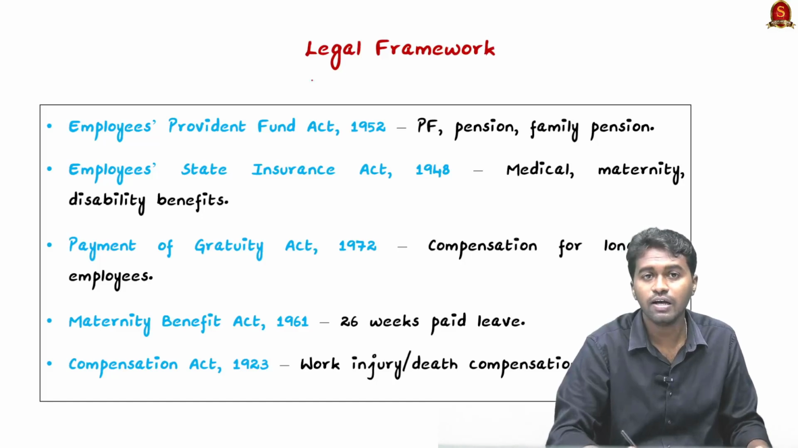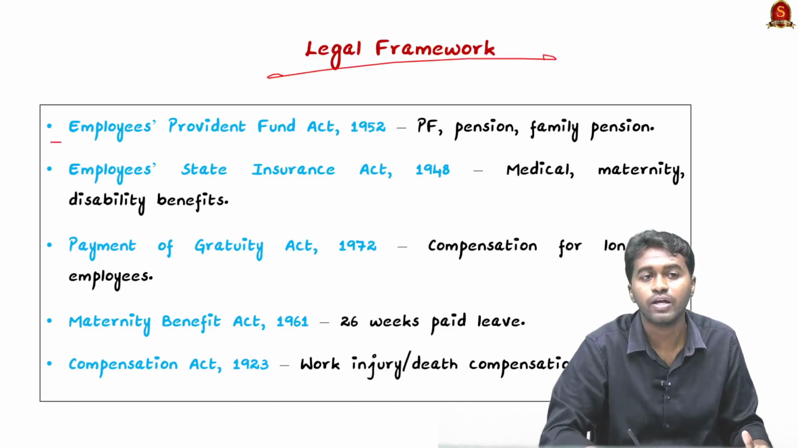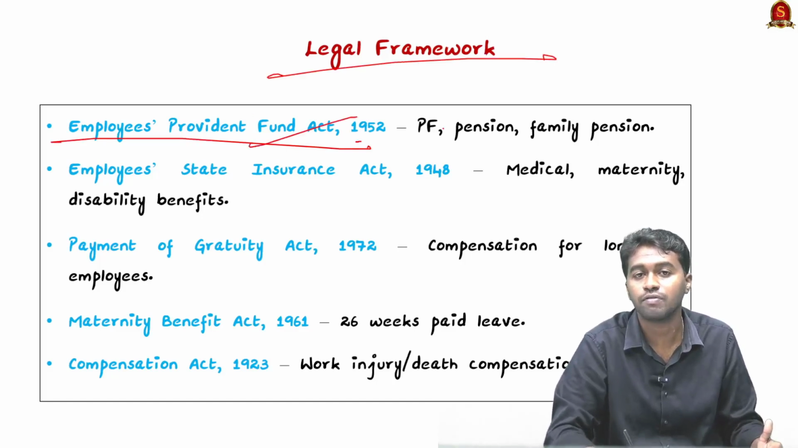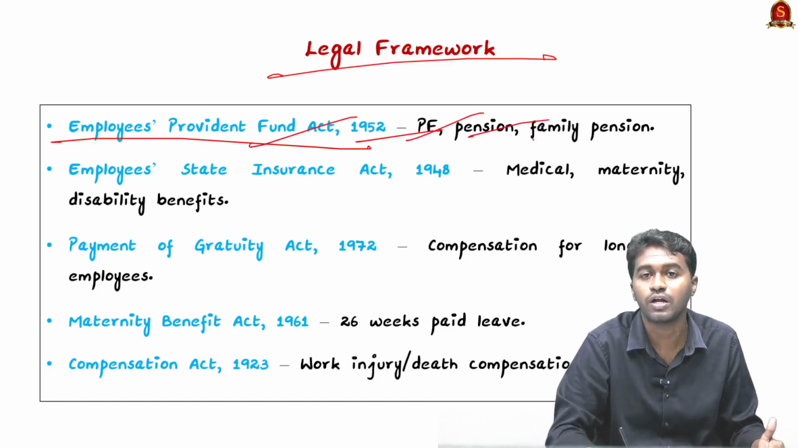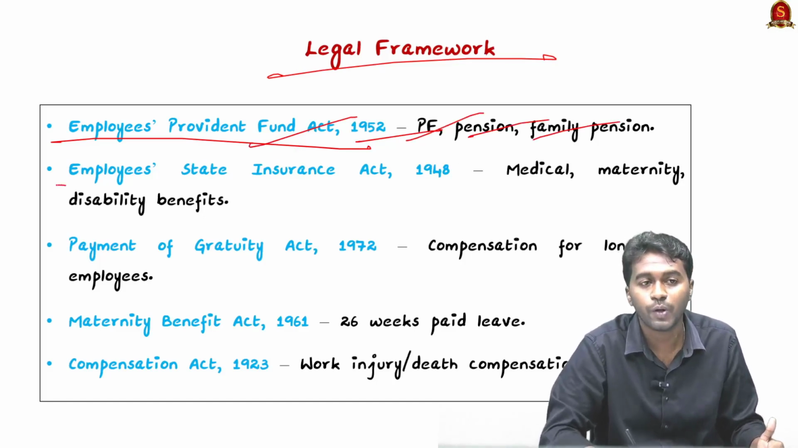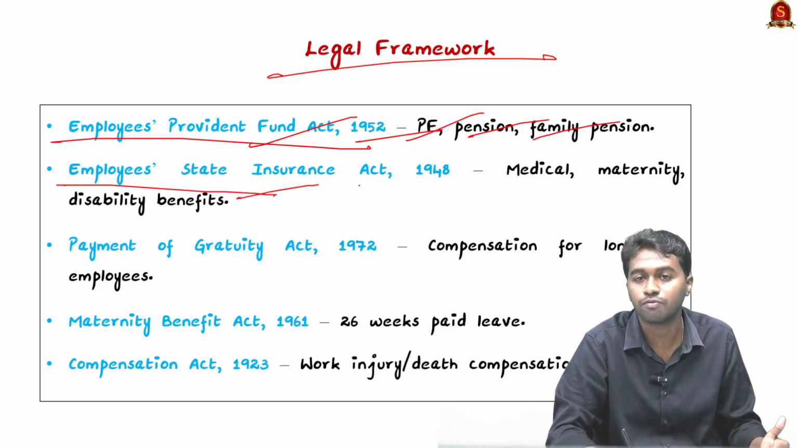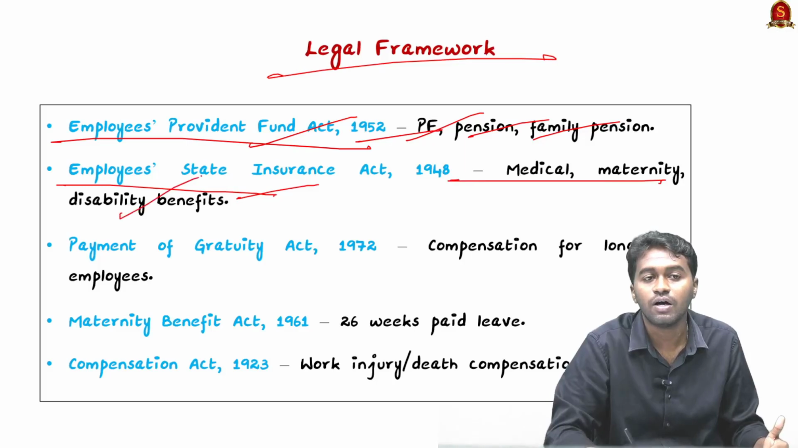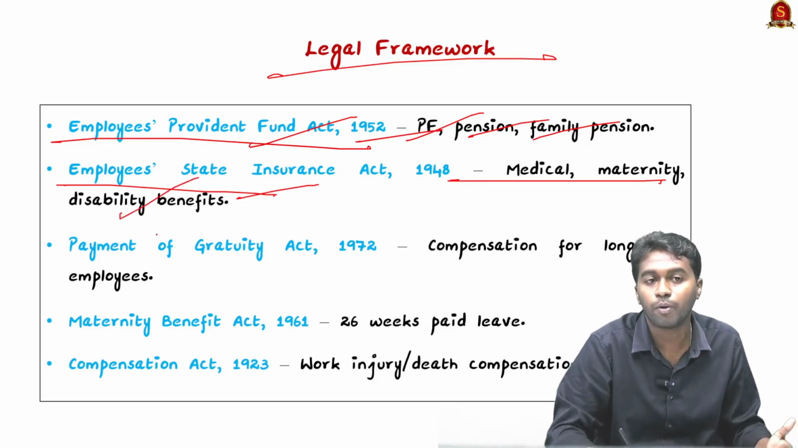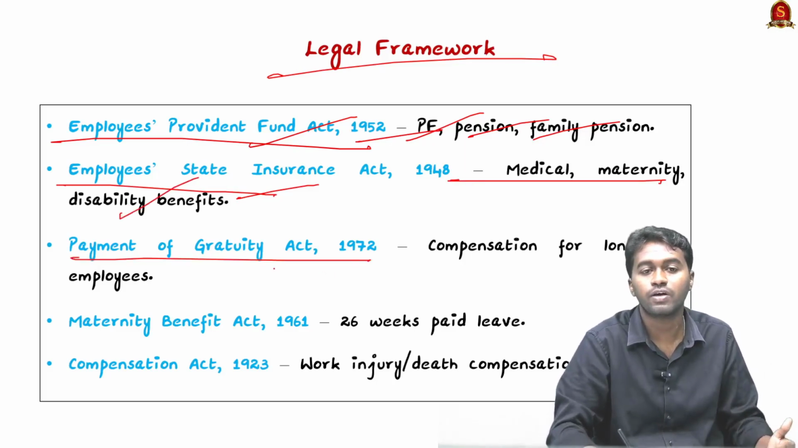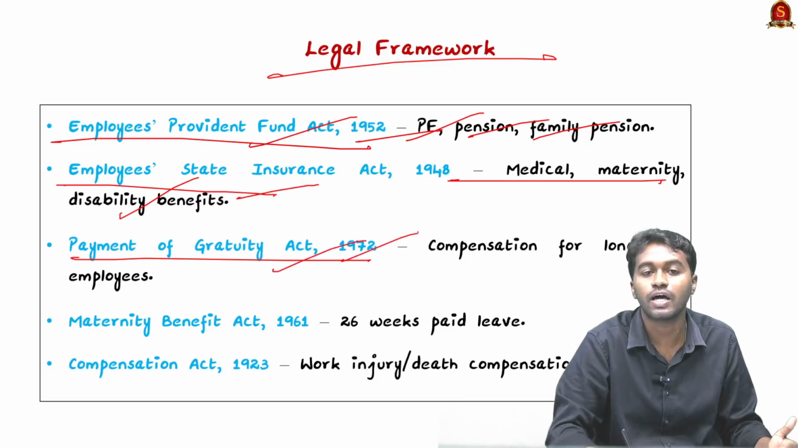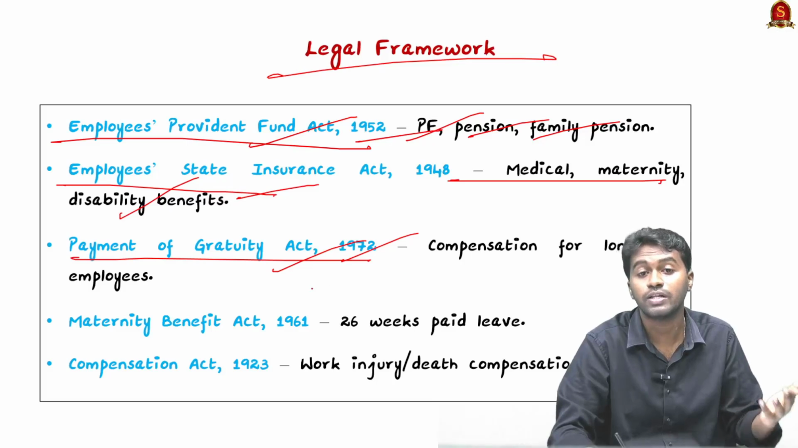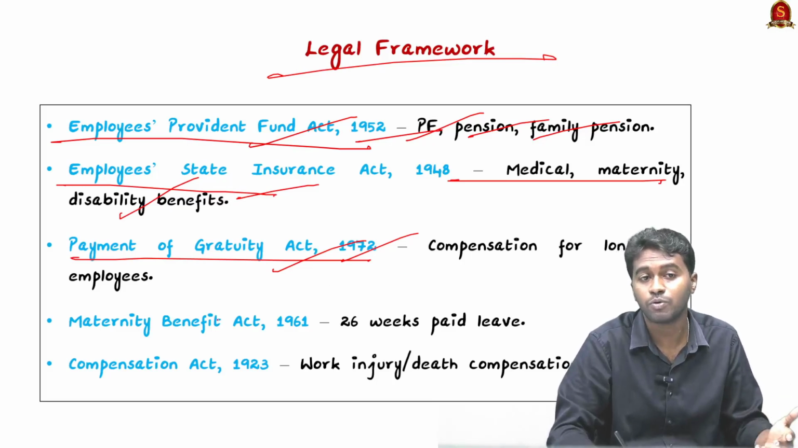And moving on to the legal framework, we have the Employees Provident Fund Act 1952, which guarantees provident fund, pension and family pension to the people. Next we have the Employees State Insurance Act 1948, which provides medical, maternity and other benefits, including to the disabled population as well. And the next we have the Payment of Gratuity Act 1972, which provides a particular amount to long-term employees when they retire from their service.